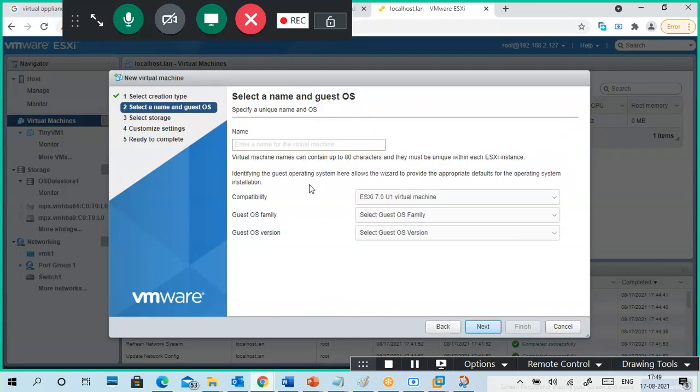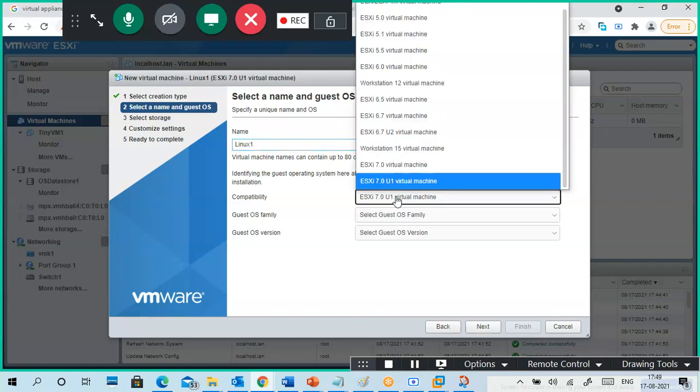Next. So put a name for the virtual machine: my CentOS machine. It is a seventh version, so CentOS minimal. CentOS 7.1. Okay, this is the compatibility. Do you want to create it with an old compatibility or a new compatibility?